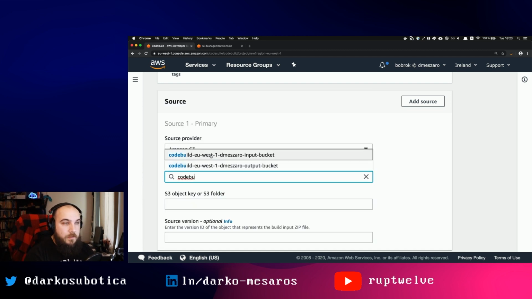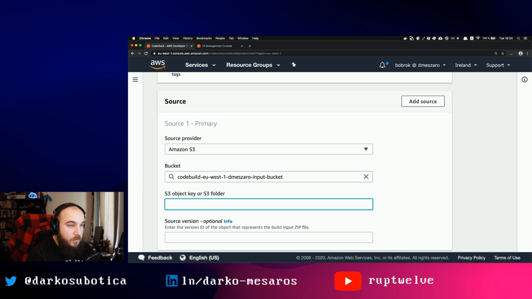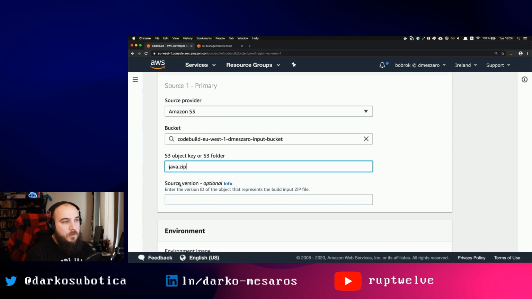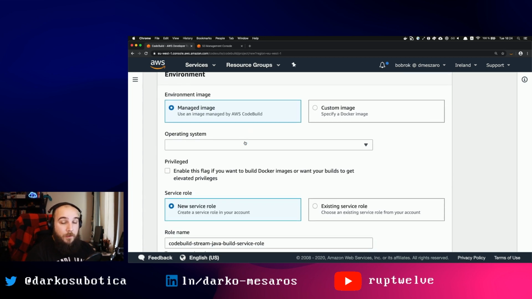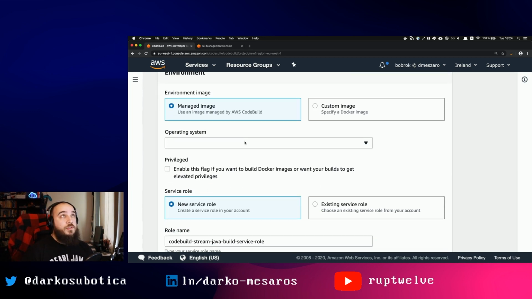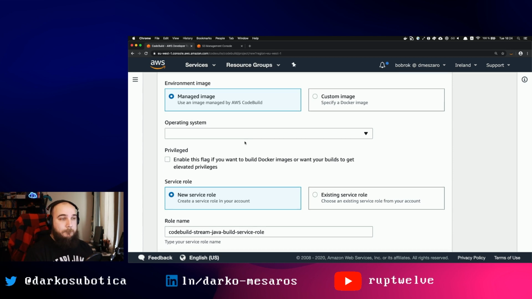I'm going to pick my bucket here and define java.zip. So it's going to look for a java.zip within this bucket. I don't need to define any source version. Now, for the environment, this is the important part. This is where you define how your build image is going to look.